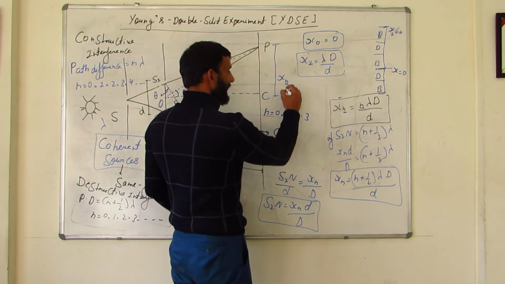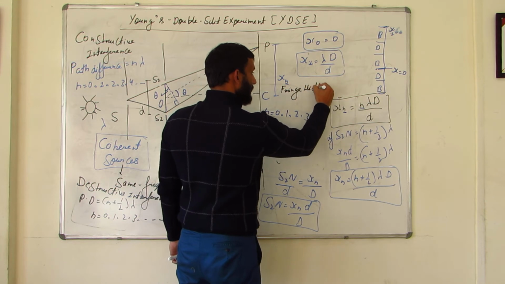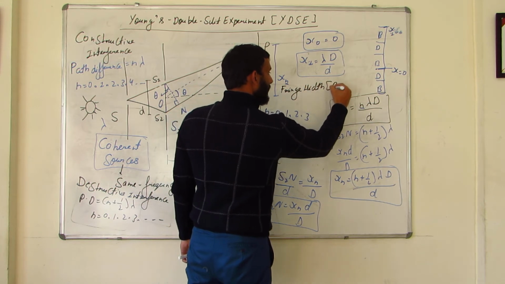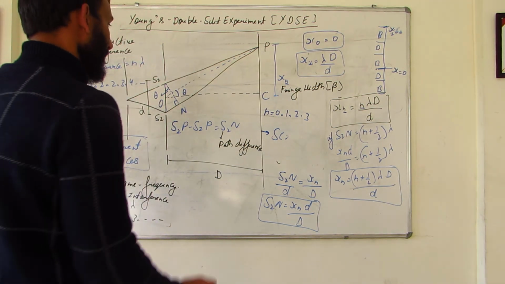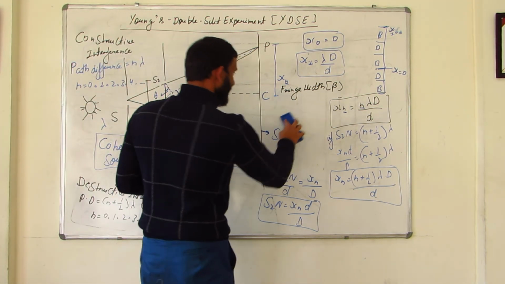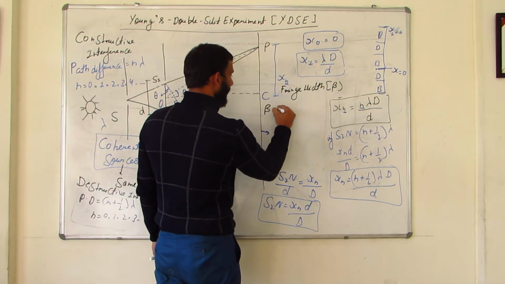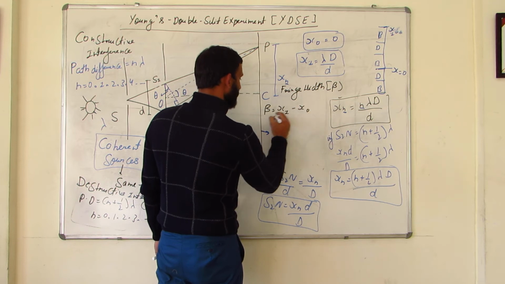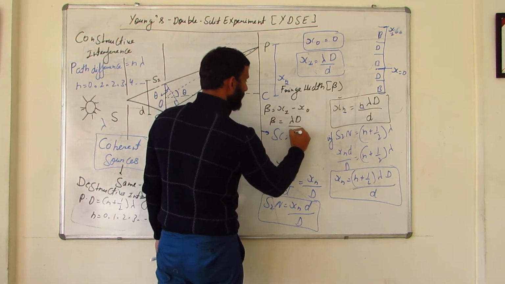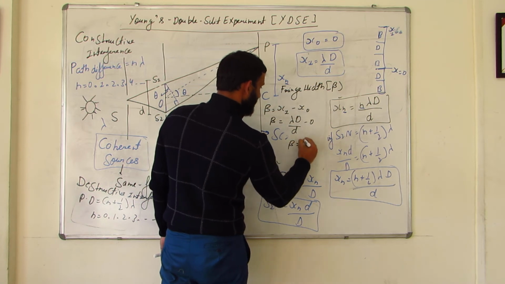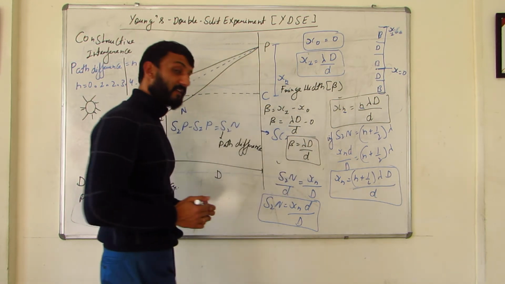So basically if I calculate something known as fringe width represented by beta, whose width we are calculating right now? For dark we are calculating. So if I calculate this beta for the dark, it will be beta is equals to x1 minus x0. This beta will be given by x1 how much? Lambda d by d minus 0. So beta is equals to lambda d upon d. This is the fringe width for the dark.